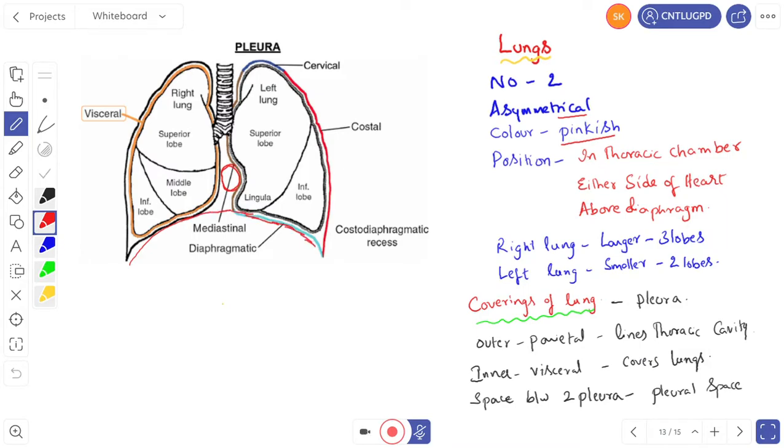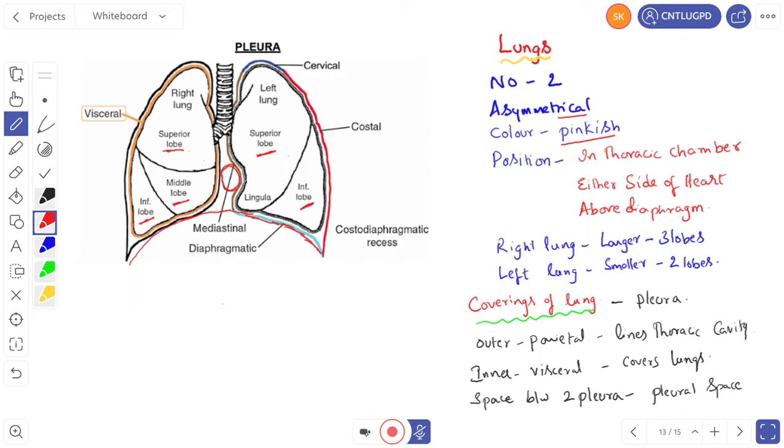So on either side of the heart, above the diaphragm. And the lung consists of two lobes. One is the right lobe and the second one is the left lobe. The right lobe is larger when compared to the left lobe. The right lung consists of three lobes: the superior lobe, middle lobe, and inferior lobe. Okay, this is also an application type of question you can ask. Whereas the left lung has only two lobes, the superior lobe and inferior lobe.